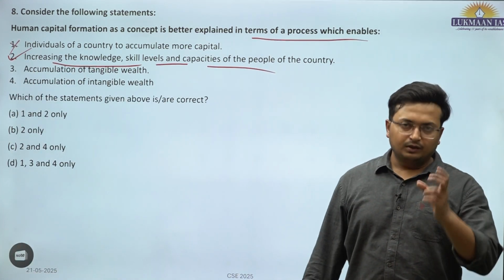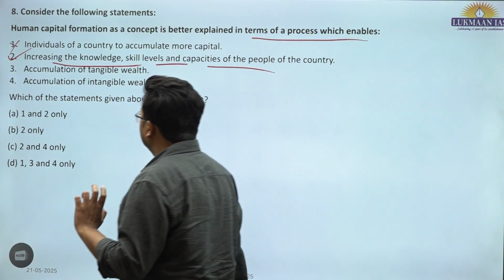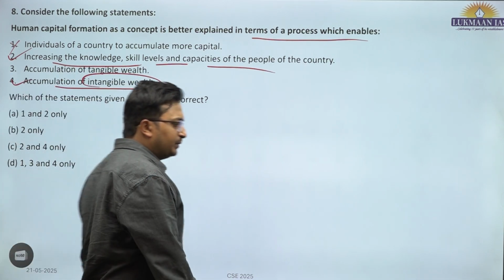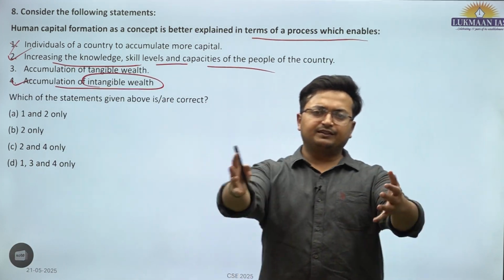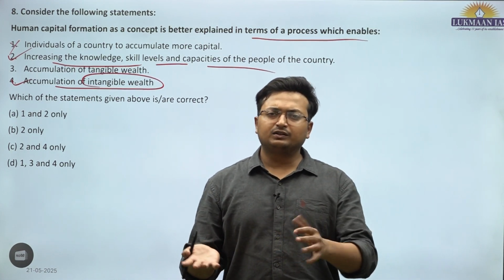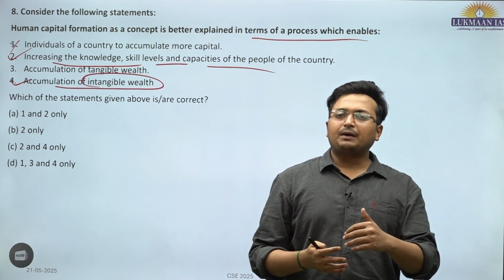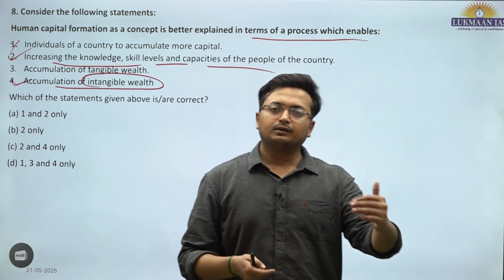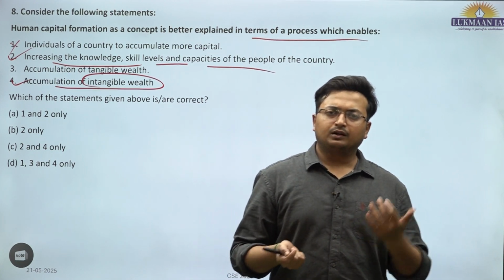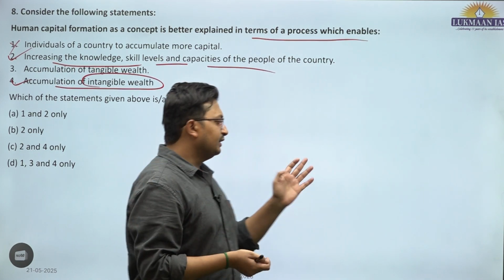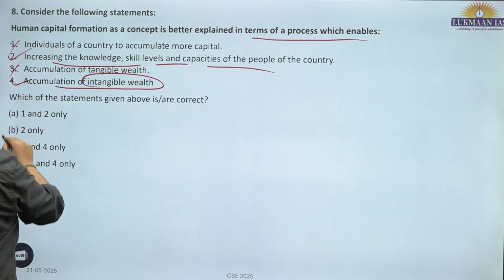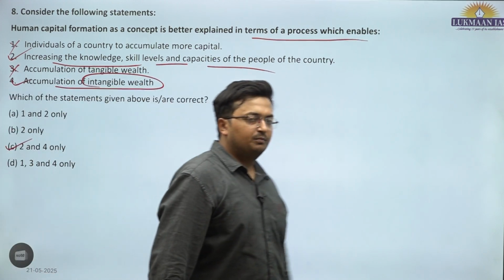Amartya Sen's concept of capability approach. Second is accumulation of intangible wealth. What is human capital? Human capital is different from physical capital. Physical capital can be touched. If you have bought machineries, equipments, many plants, all these can be touched, these are tangible. But human capital also has the potential to earn income for the economy. But these are intangible assets like skill development, communication, soft skills, and all these things are intangible, they cannot be touched. So second and fourth are correct. It is C as the correct answer for question number 8.